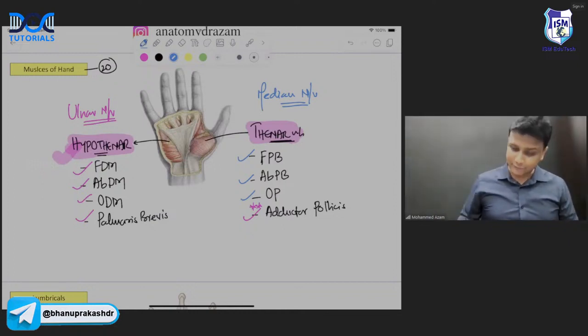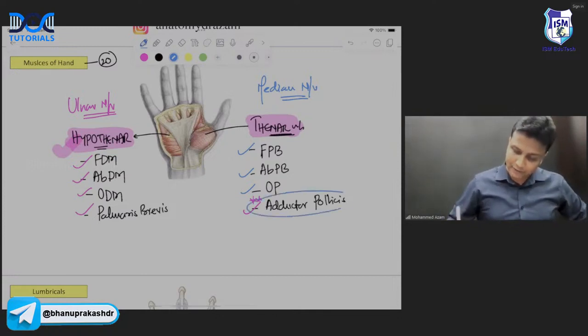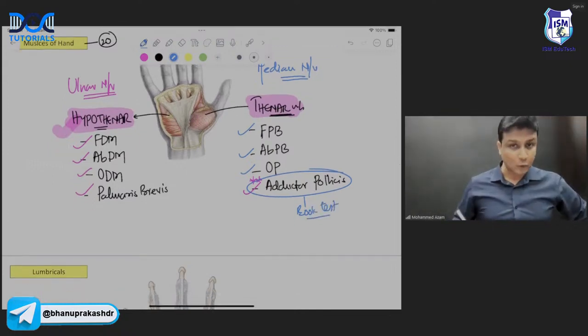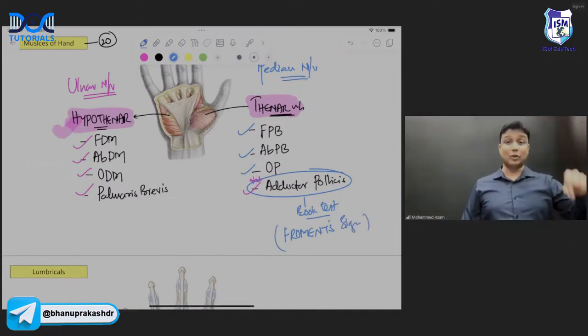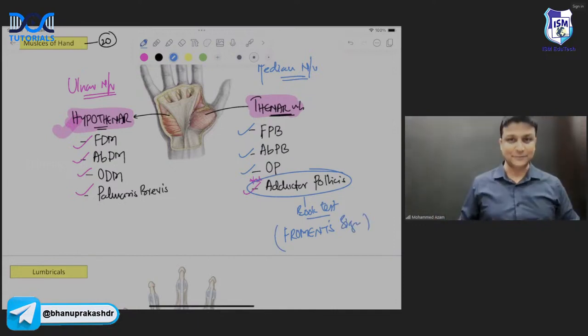Come on, the book test is done for which nerve, sir? Ulnar nerve. And in this, which muscle will be involved? Adductor pollicis. So यहाँ पर book test ulnar nerve के लिए किया जाता है. Which muscle? Adductor pollicis. Okay. And here there is a sign which is positive, and that sign is known as what, sir? Fromm-Bent sign कहते हैं. That sign will be Fromm-Bent sign. That was a recent NEET PG exam question in 2023. 2023 में NEET PG में पूछा गया था.